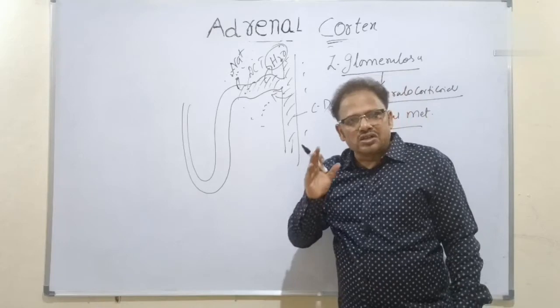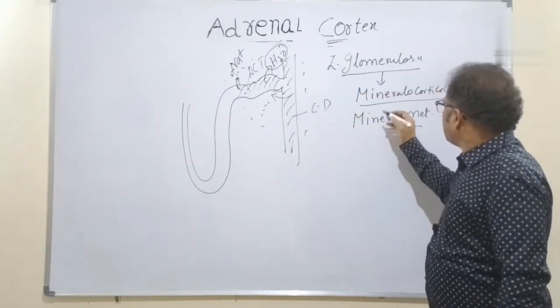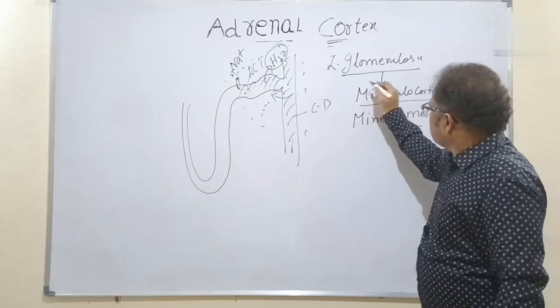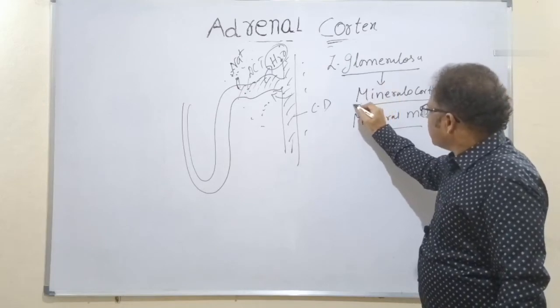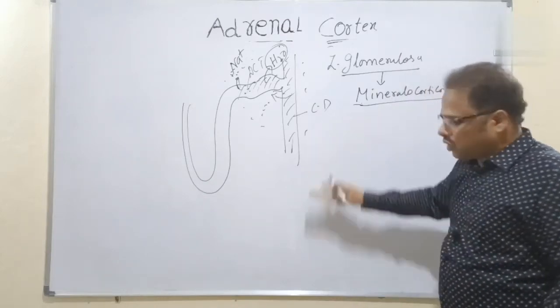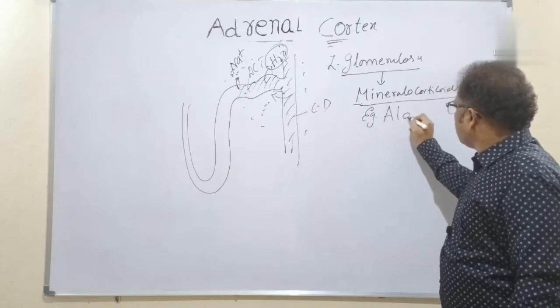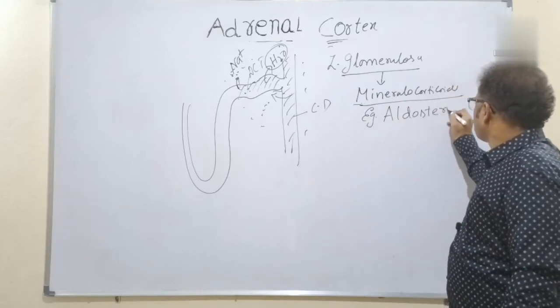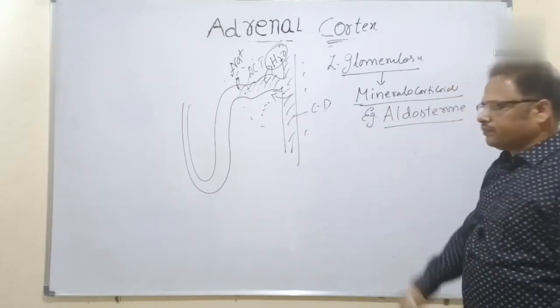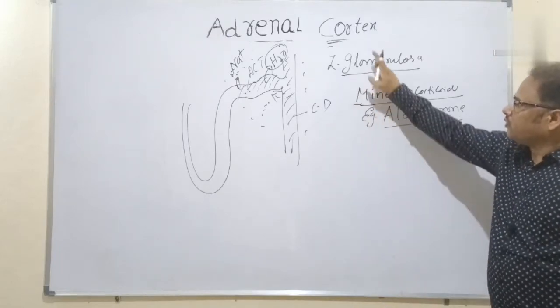Why? Because of the release of the hormone called aldosterone. Among the mineralocorticoids, the chief mineralocorticoid in the human body is aldosterone. Why does aldosterone have to be released by the zona glomerulosa of the cortex?